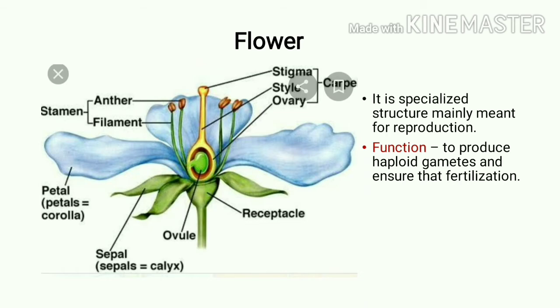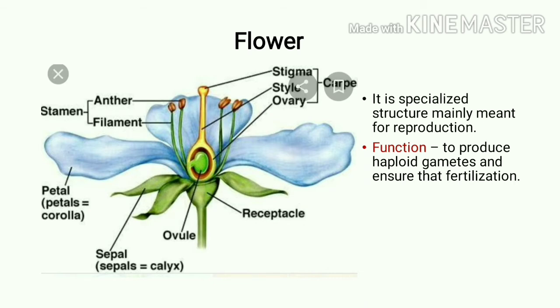What are haploid gametes? Haploid means the number of chromosomes present inside the cell is in the form of sets. A haploid cell has only one set of chromosomes, and a diploid cell has two sets of chromosomes. A single set of chromosomes is haploid.